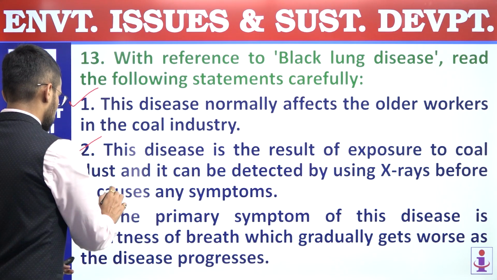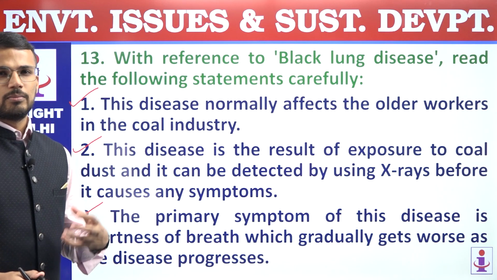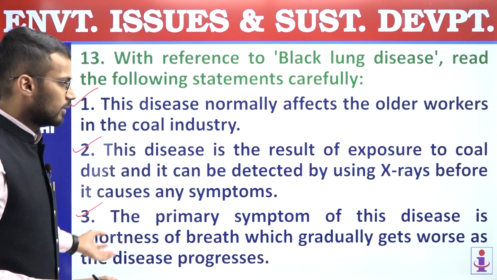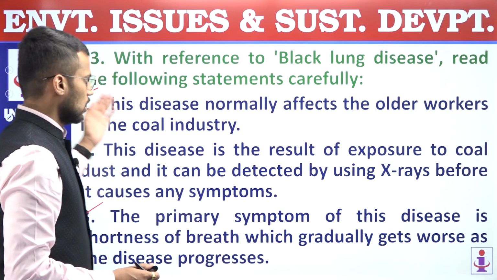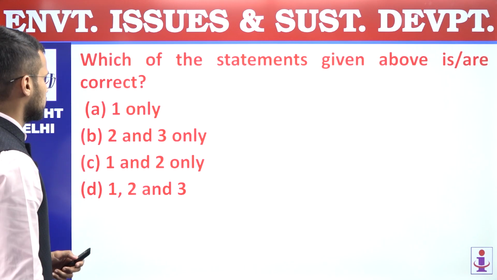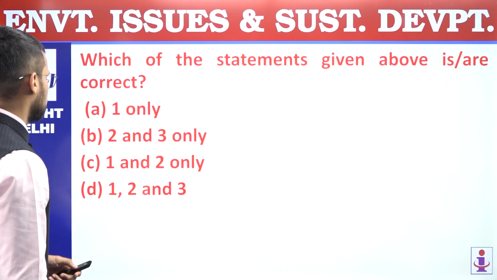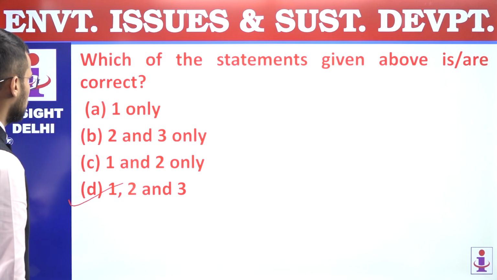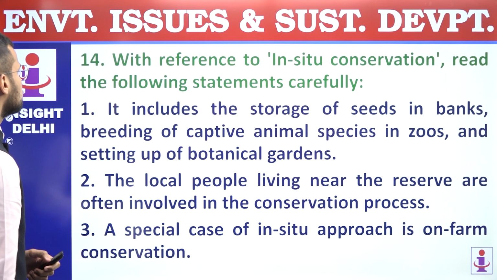Right? So this is also a correct statement. The hardening of lungs will be seen, and as a result of that, availability of oxygen will reduce. So all these 3 statements are correct statements regarding black lung disease. We are supposed to find out correct statements. Answer of this question is 1, 2 and 3. Question number 13, answer is D.